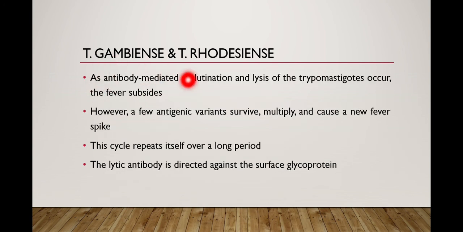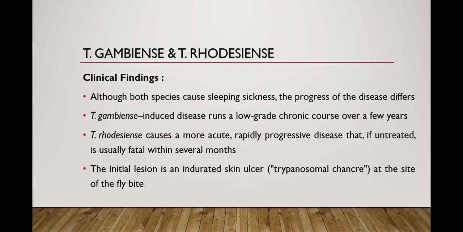As antibody-mediated agglutination and lysis of the trypomastigotes occur, the fever subsides. However, a few antigenic variants survive, multiply and cause a new fever spike. As I told you, this cycle repeats itself over a long period. The lytic antibody is directed against the surface glycoprotein.